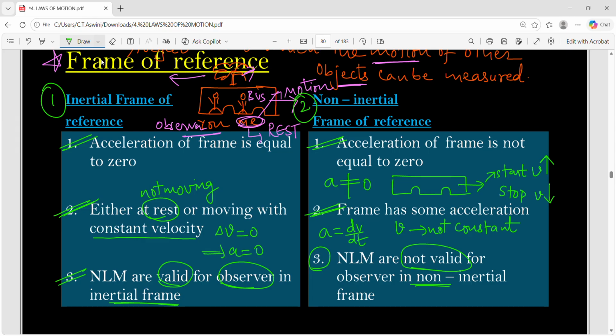For this reason, we have to know which is an inertial frame and which is a non-inertial frame. If the speed of the frame of reference is constant, it is an inertial frame. If the speed is not constant, then it means it's a non-inertial frame. Got my point? And the third point is very important. Newton's laws are valid in an inertial frame of reference and they are not valid in a non-inertial frame of reference.